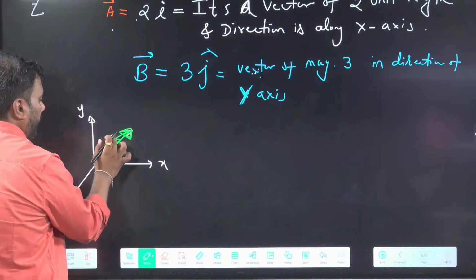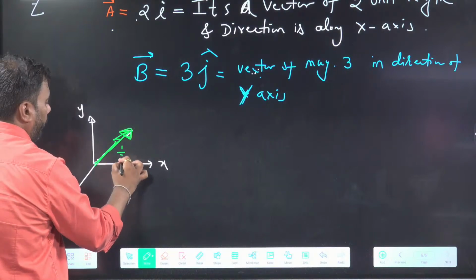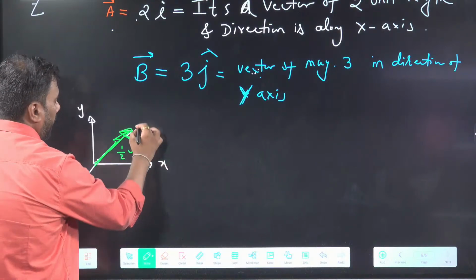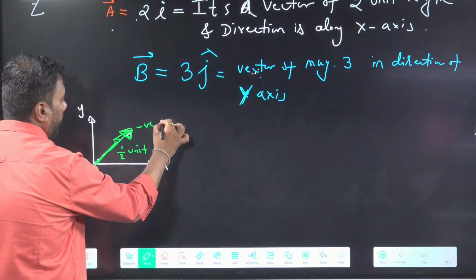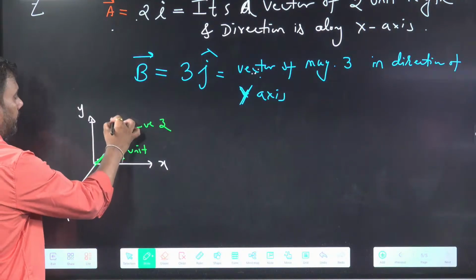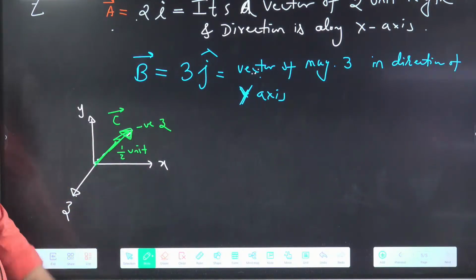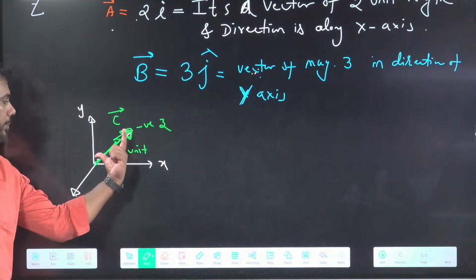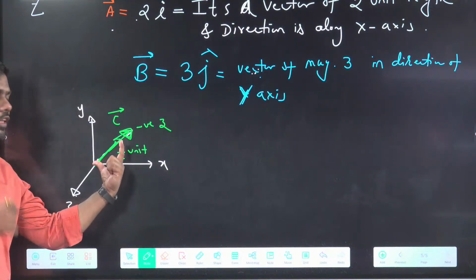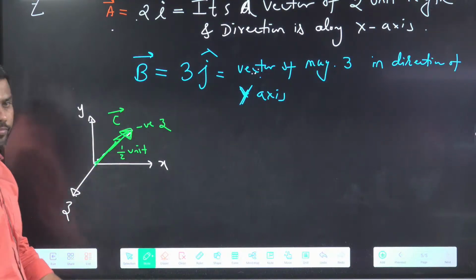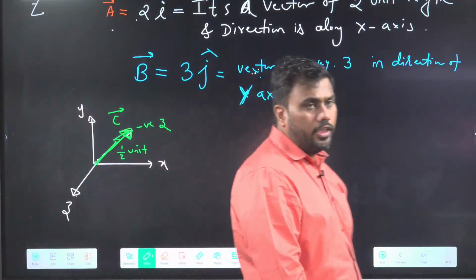I want to represent this vector. Length of this is half unit and direction is in negative z. Let's say this vector is c vector. How to represent this c vector? It is in negative z direction and magnitude is half.